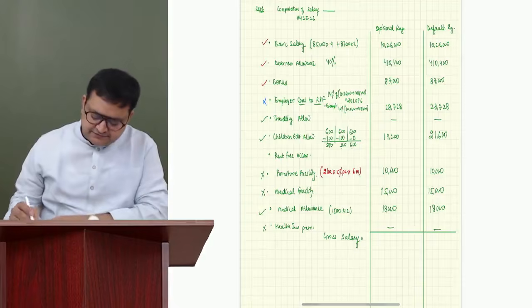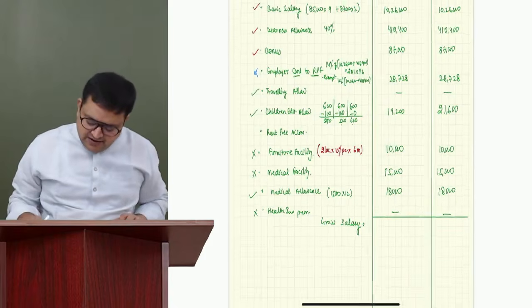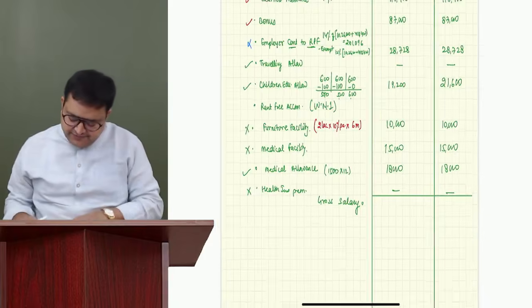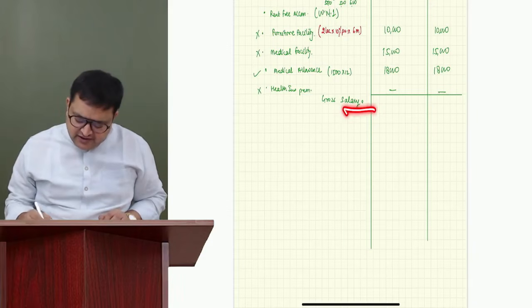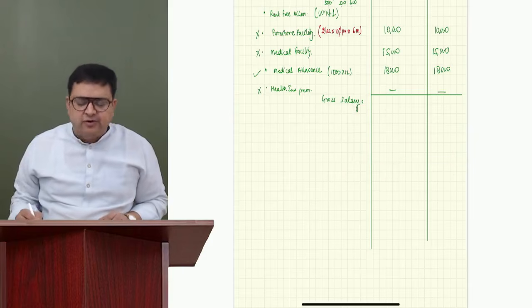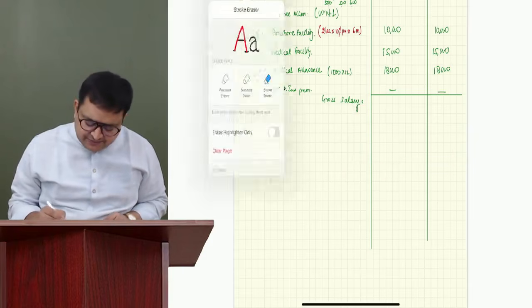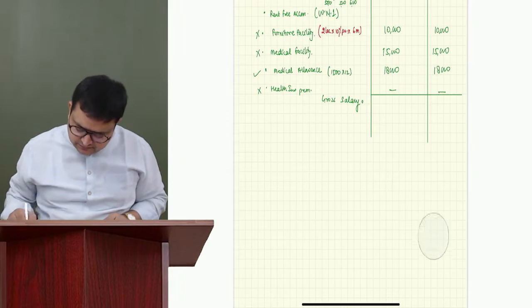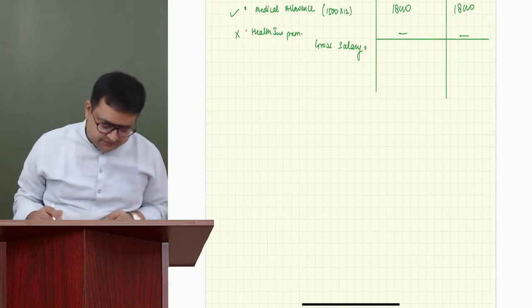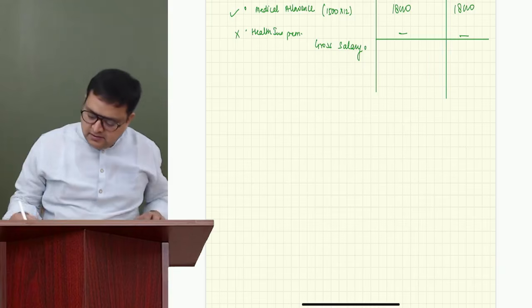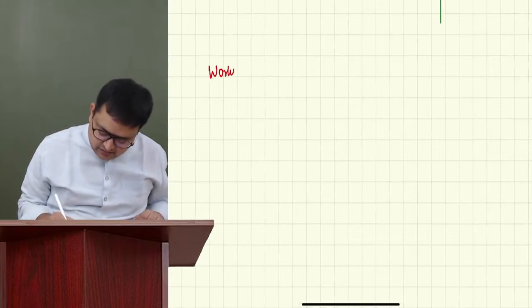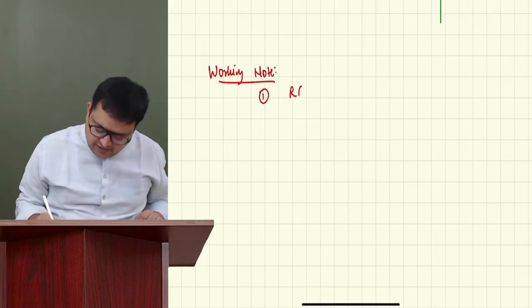So here for RFA we will make working note number 1. Gross salary, I give standard deduction. So I will need some 3-4 more lines. Now I can actually make my RFA. Working note: rent-free accommodation.